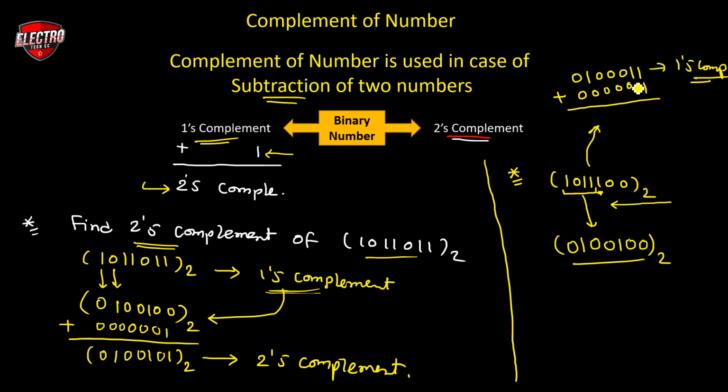If I add 1, then 1 plus 1 is equal to 0 and carry is 1. 1 plus 1, again the sum is 0 and carry is 1. Then 1 plus 0 plus 0 gives 1. Then 0 plus 0 is 0, 0 plus 0 is 0, 1 plus 0 is 1, and 0 plus 0 is 0. This is the 2's complement of the given binary number, and it is similar to what we got with the help of the shortcut method. So this way you can convert directly into the 2's complement of the given number.